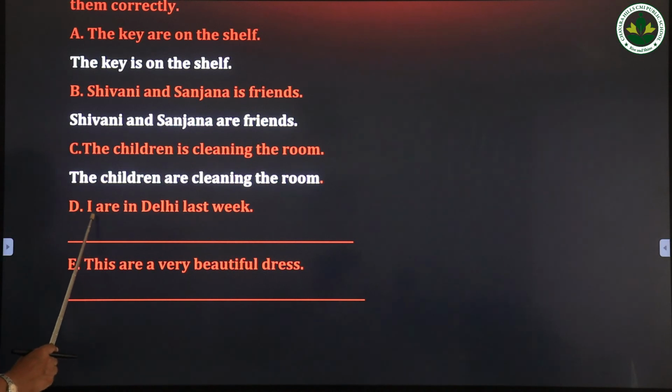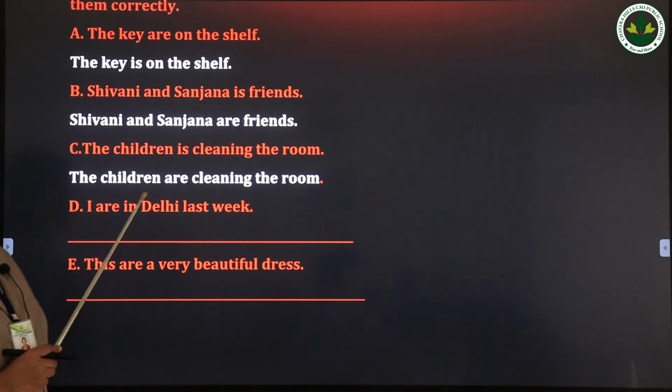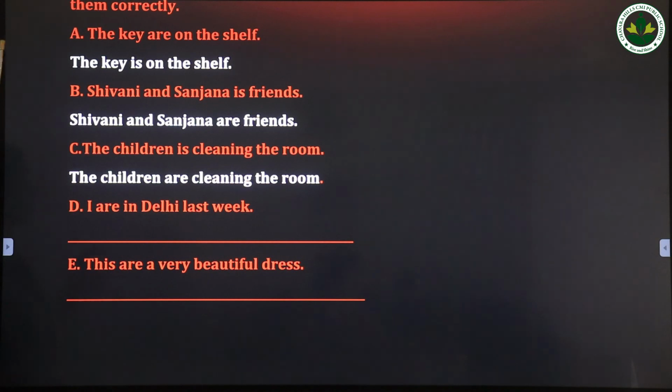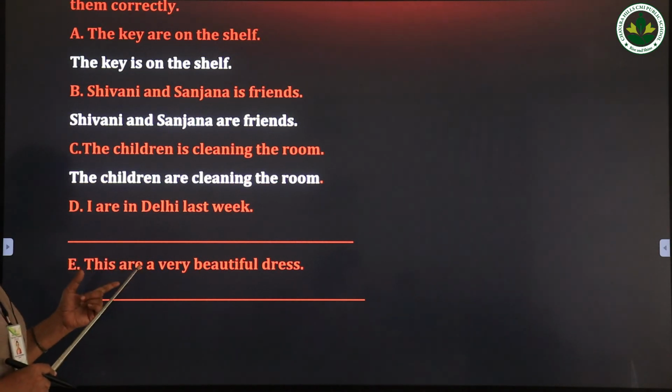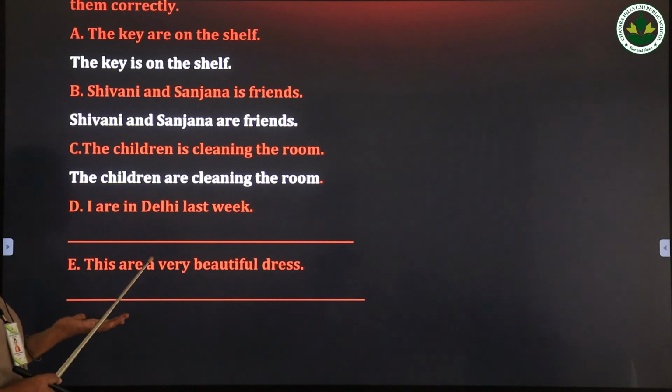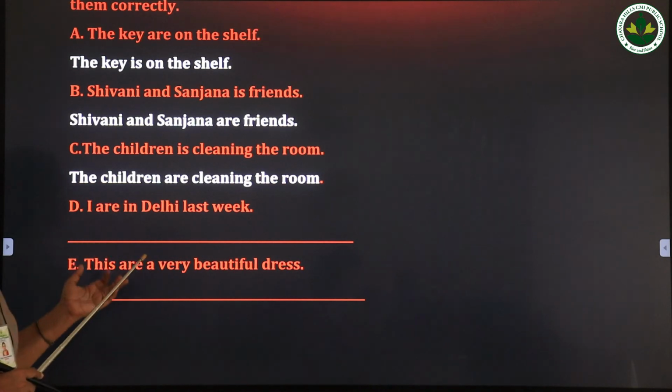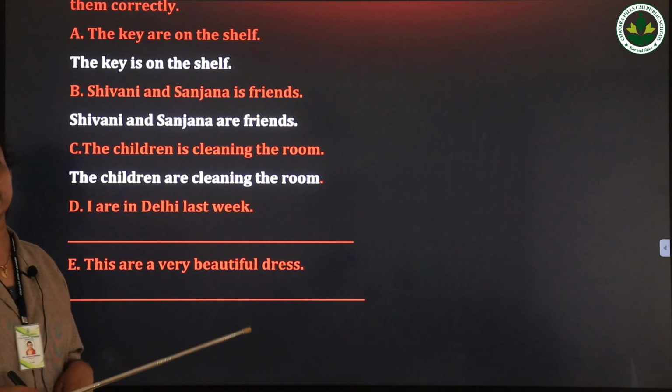The next one is I are in Delhi last week. See the sentence last week means it happened. So it is in past tense, and with I what do we have to use in present tense and past tense? Remember and rewrite it. Question number D. Then question number E. These are a very beautiful dress. This is a singular form, and with the singular form we never use the plural verb. So with this we have to use a singular verb. So write the correct singular verb in this sentence and rewrite it.